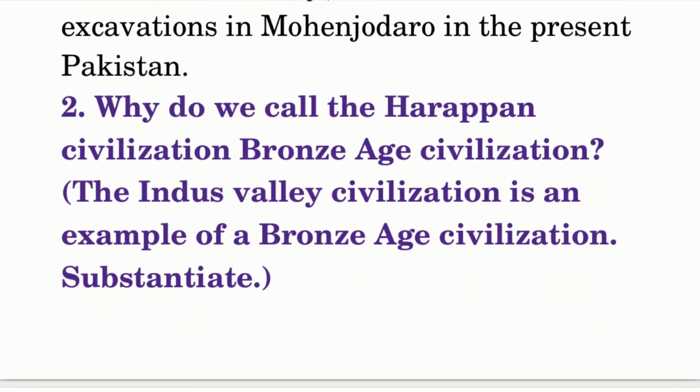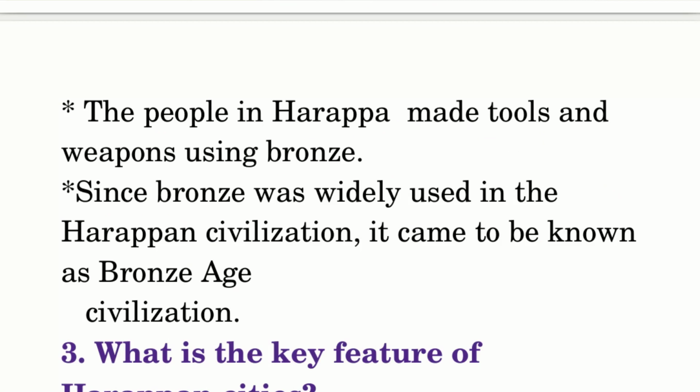Why do we call the Harappan civilization a Bronze Age civilization? The Indus Valley civilization is an example of a Bronze Age civilization. Substantiate. The people in Harappa made tools and weapons using bronze. Since bronze was widely used in the Harappan civilization, it came to be known as a Bronze Age civilization.